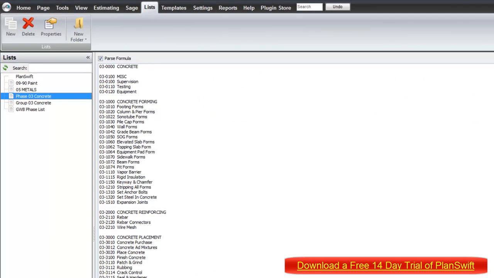Now this is a starting point, and you can add into this list for the CSI codes any additional CSI phases that you want. I've kept this at a rather high level, but you can add in many more CSI codes if you like.